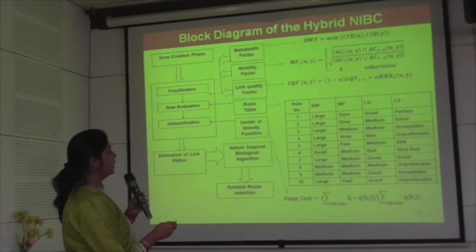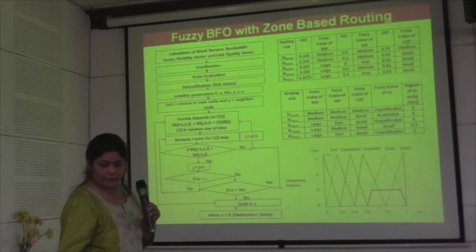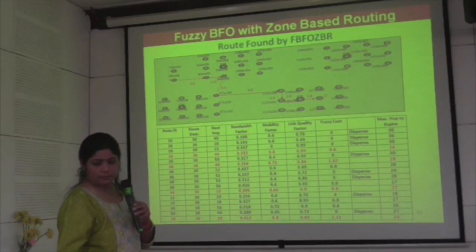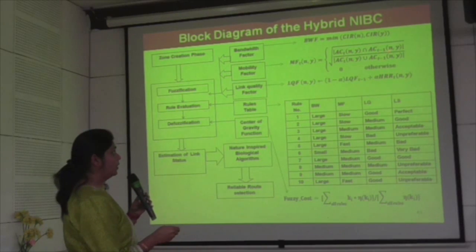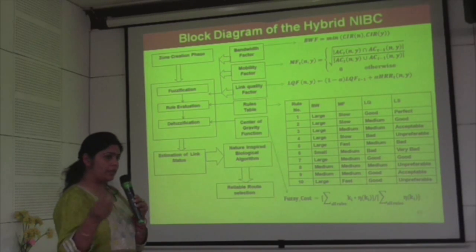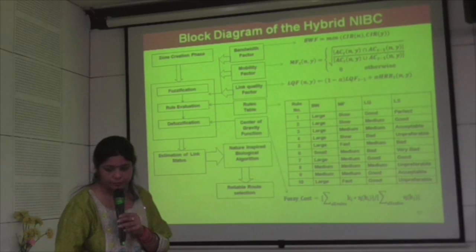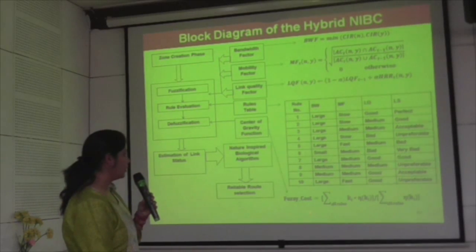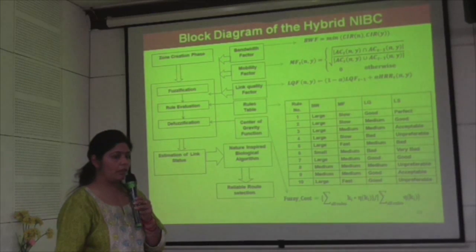First is the bandwidth factor. It depends on the channel idle ratio. And again the mobility factor. It will depend on whether the node is in the vicinity of the neighbor node or not, and the link quality factor is dependent on the hello reception ratio. Then these are the rule tables and the fuzzy cost evaluated in defuzzification using the center of gravity method.